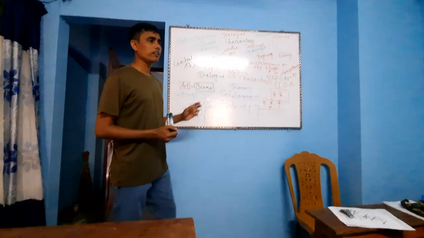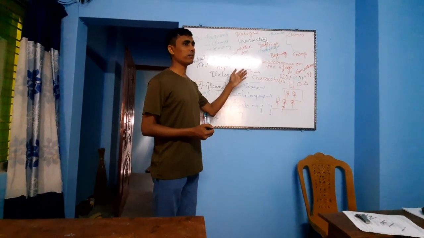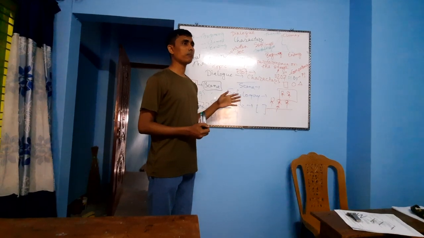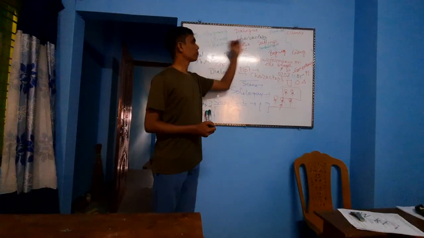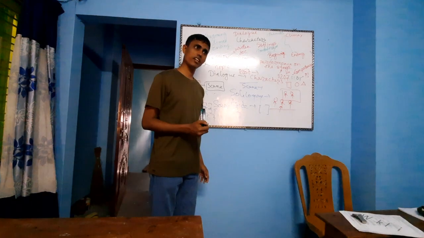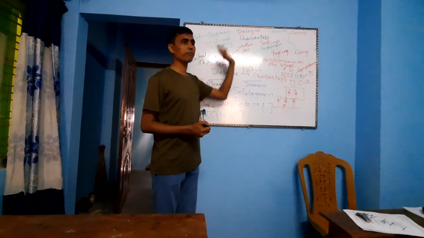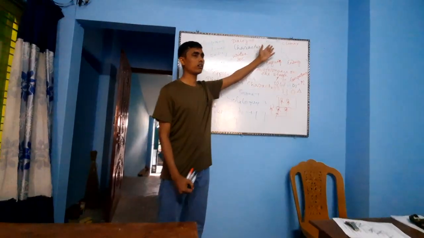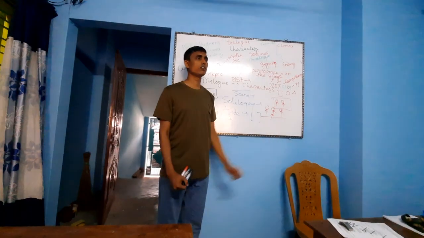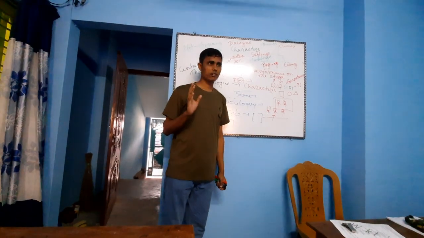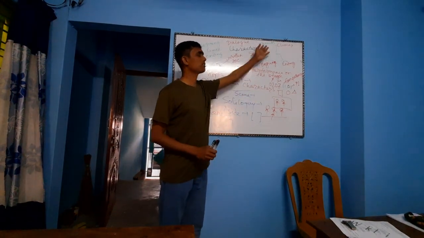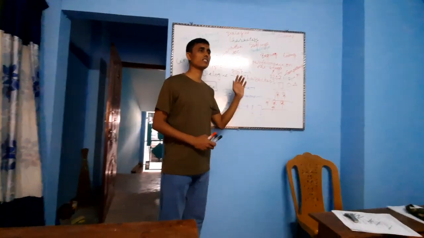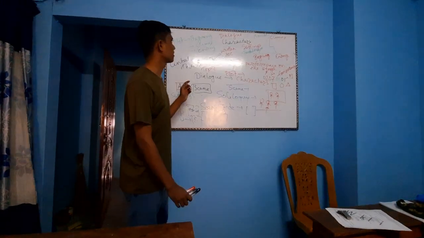Then the important thing that a drama has is dialogue. So a drama has several dialogues performed by the characters. Clear? So if we have characters and dialogues, we can perform it. But still we need to know in which theme we are going to perform the play. So a theme is the main idea of any text. In the same way, a drama has several themes or a single theme, right?